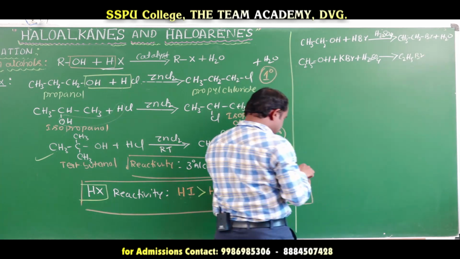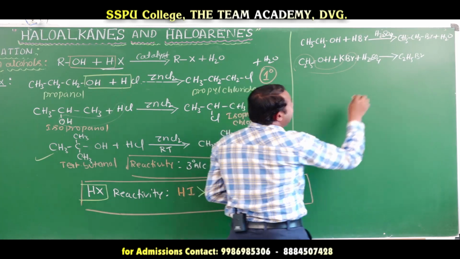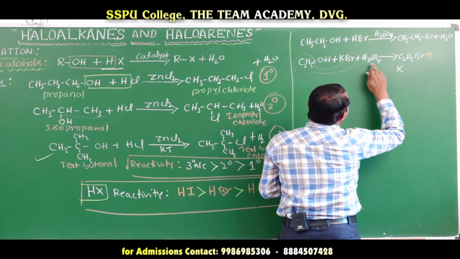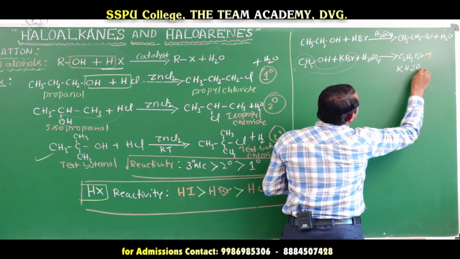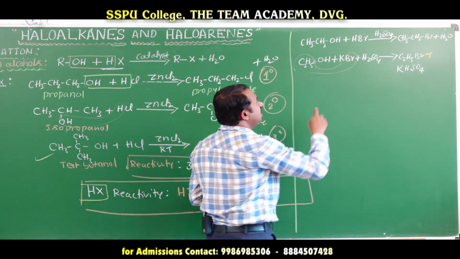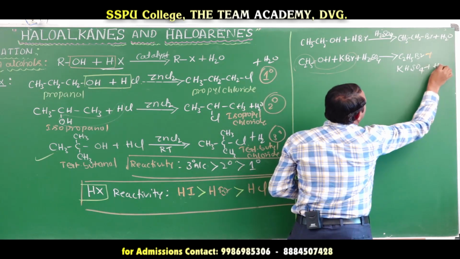Listen here, C2H5Br, and another product, the byproduct, is KHSO4, potassium hydrogen sulfate, and one hydrogen and OH are released as a water molecule.